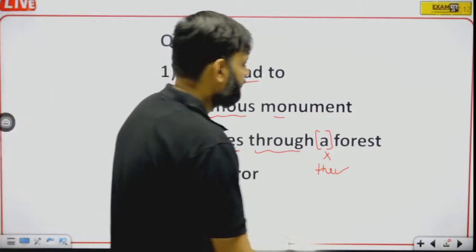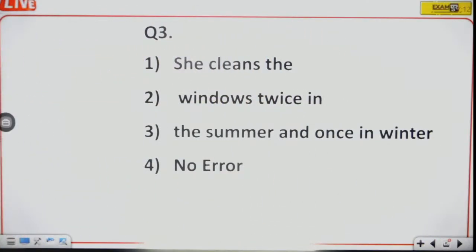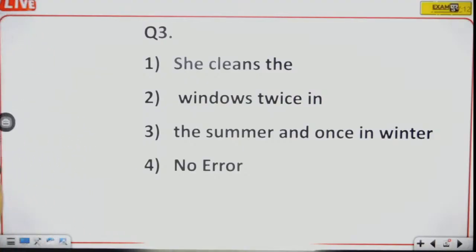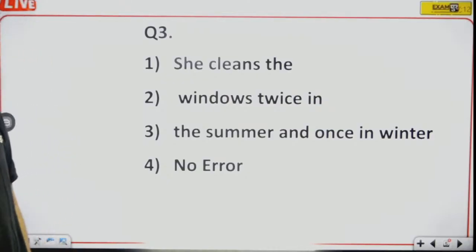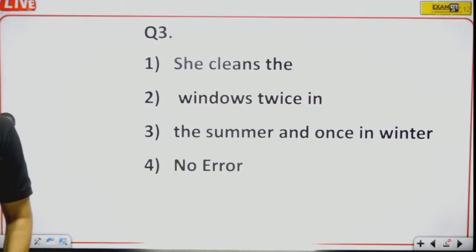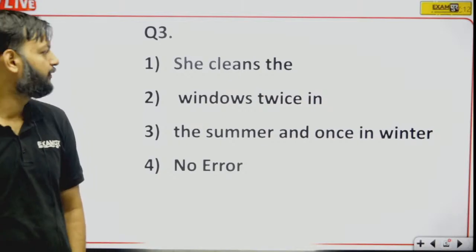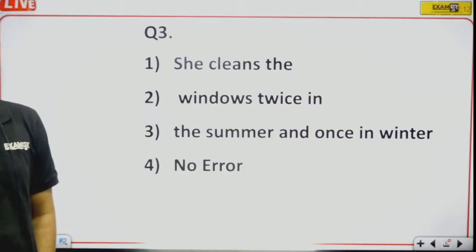Now the next one. She cleans the window twice in the summer and once in winter. She cleans the windows twice in the summer and once in winter. What is the error in this sentence? She cleans the windows twice in the summer and once in winter.